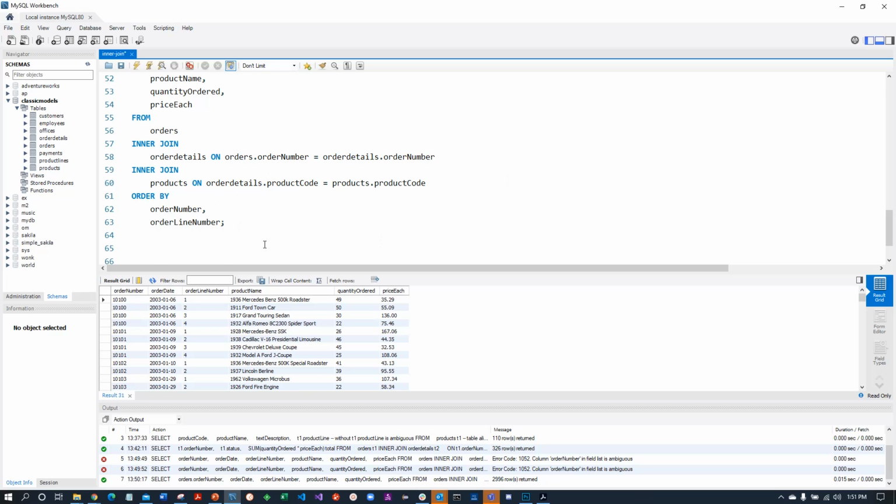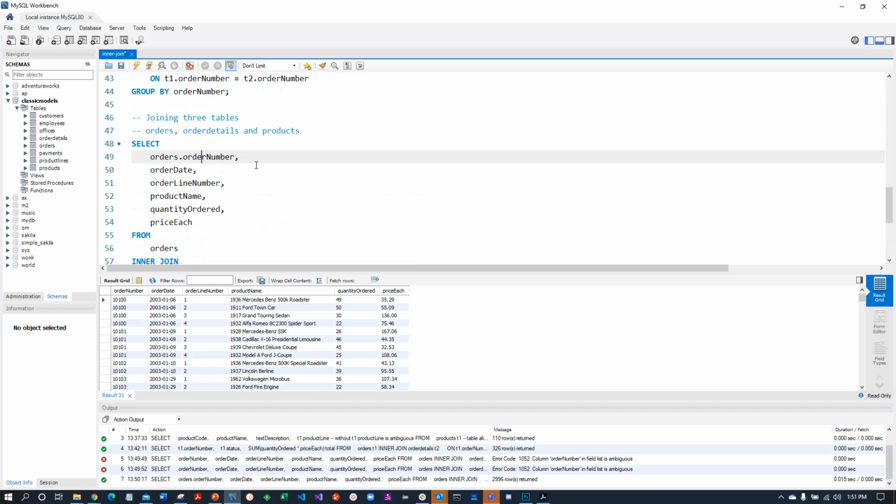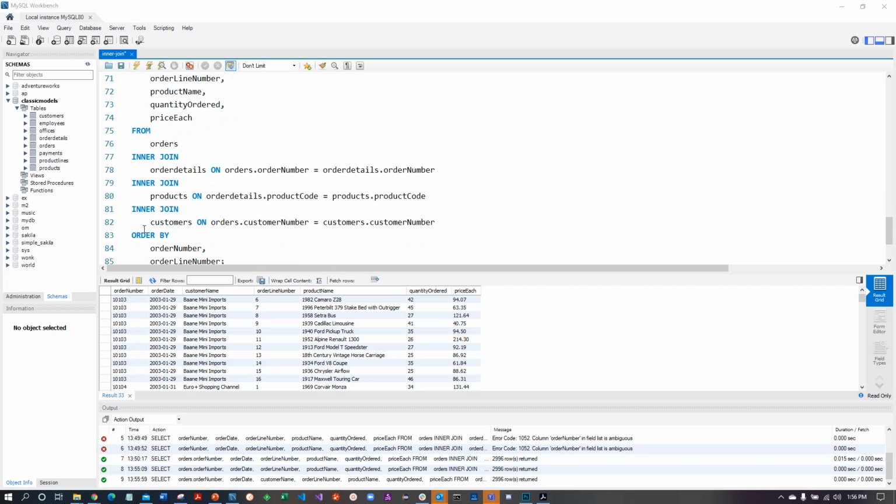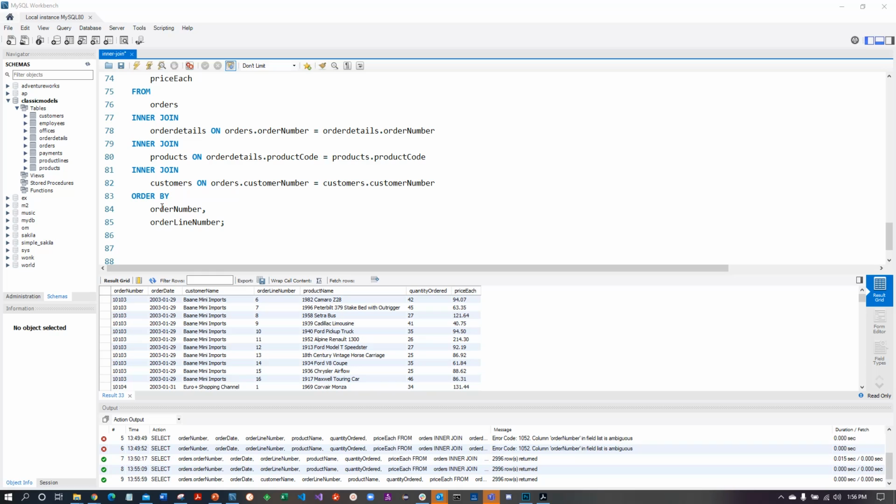All right, next I'm going to add customer information to this same basic query, and we'll print out customer name as well. So we'll get a 4th table. Okay, now joining it with the customer information, joining 4 tables: orders, customers, order details, and products. So I added the inner join last here. It doesn't really matter in which order you write your inner joins, because of the way inner joins work, they'll come out the same. Now, when you do outer joins, that's not true. Order matters with outer joins, but it doesn't matter with inner joins. They come out to be the same.